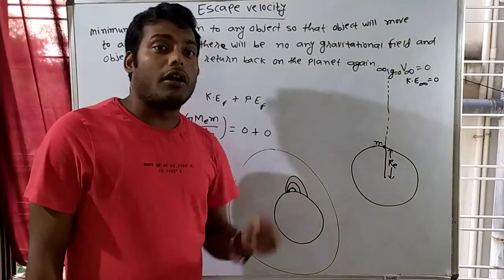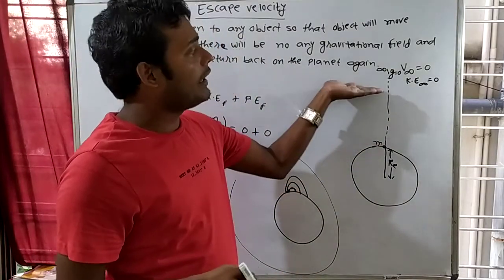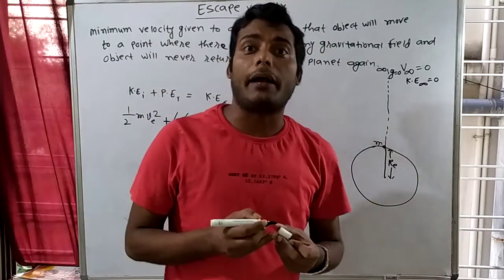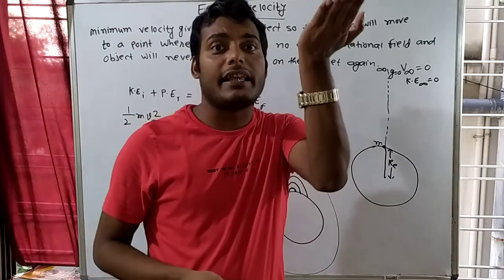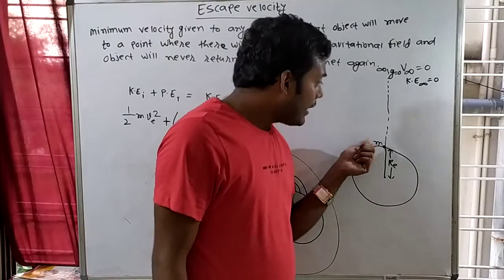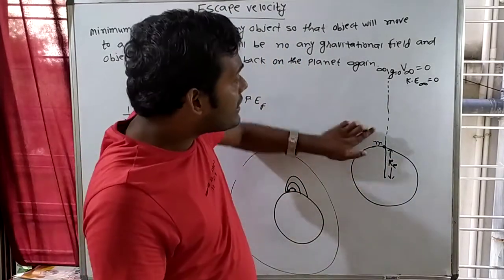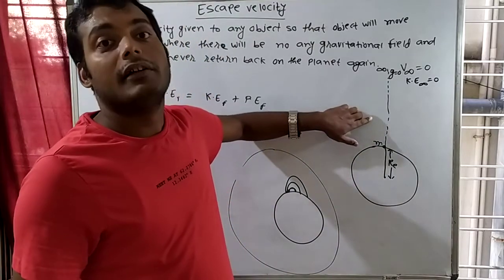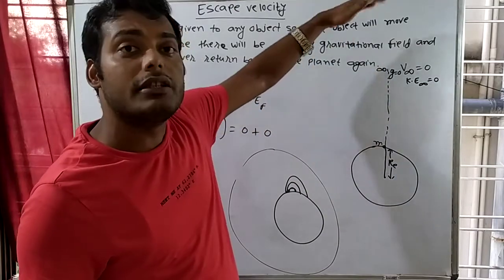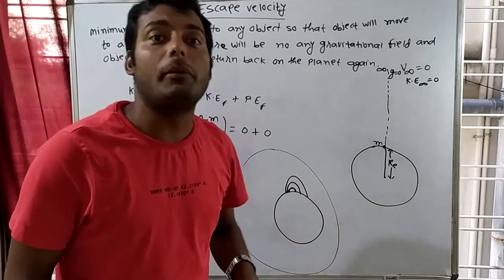We have also seen one more thing: with increase of height above the Earth's surface, g, the acceleration due to gravity, will decrease. In my previous lecture I derived this. As the height increases above the Earth's surface, acceleration due to gravity decreases. So on the Earth's surface, what is acceleration due to gravity? g, that is 9.8 meter per second square. As the height increases, at a certain height, acceleration due to gravity will be how much? 0.